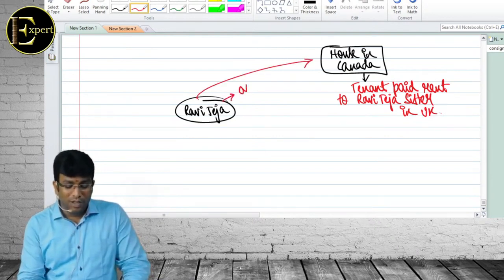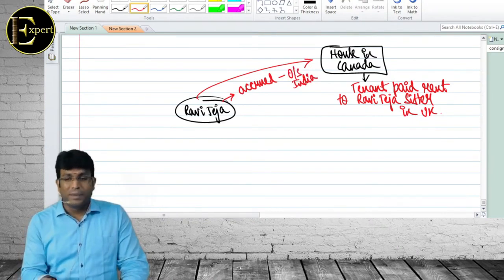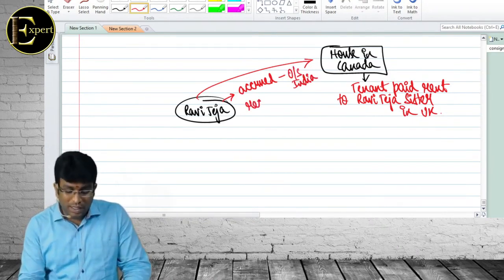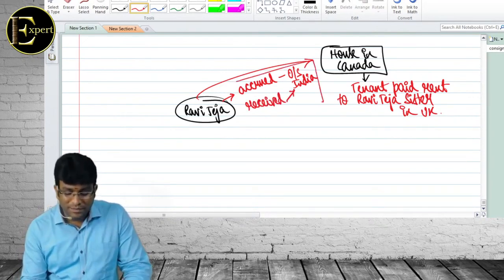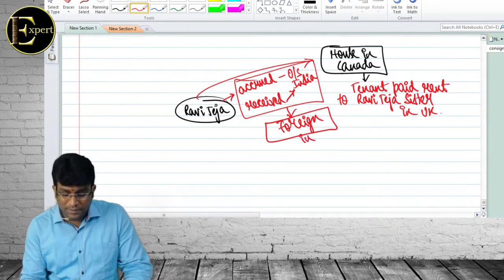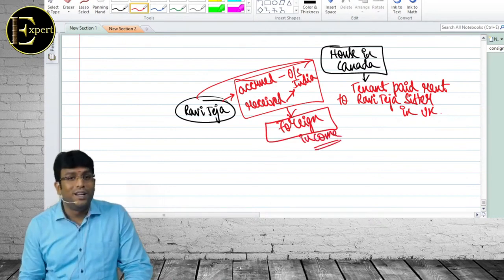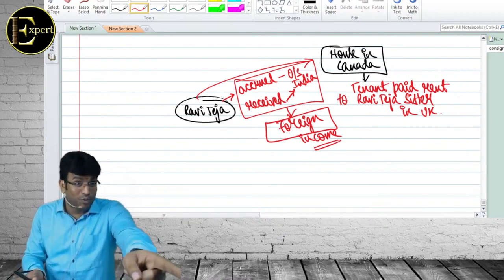Now tell me, accrued where? Outside India, Canada only, because wherever the property is, the income will accrue there. Received where? Outside India. Correct? What is the nature of income? Definitely, without any second thought, this is a foreign income. Correct? Tell me, is it taxable? Look carefully, don't decide yet.